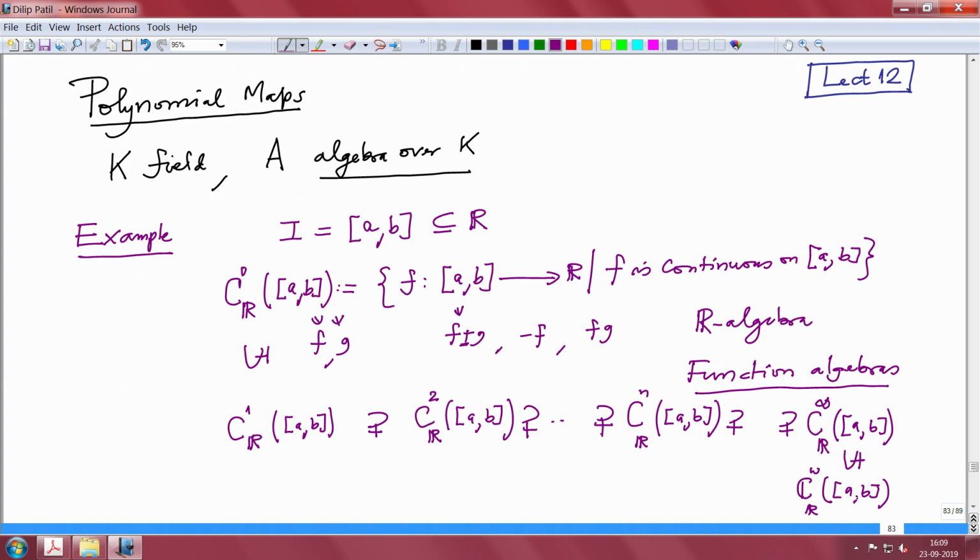So, all these algebras are called function algebras, and these algebras are not finite type algebras. They are different from finite type algebras, and therefore, whatever theory we will develop in this commutative algebra course will not be directly applicable here. So, with this that I explained, because there are examples of not finite type algebras over a field. All right.